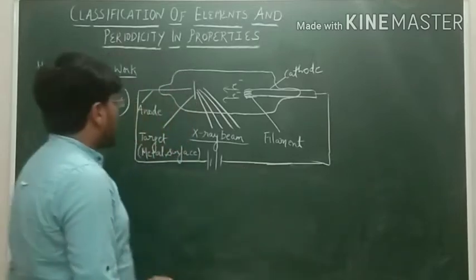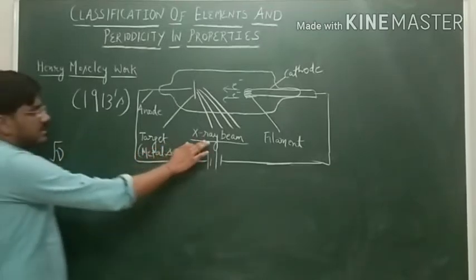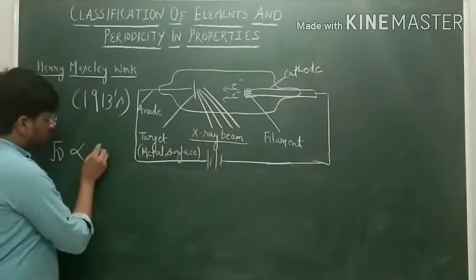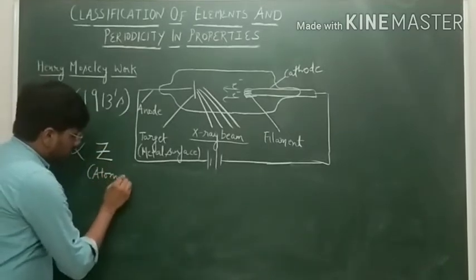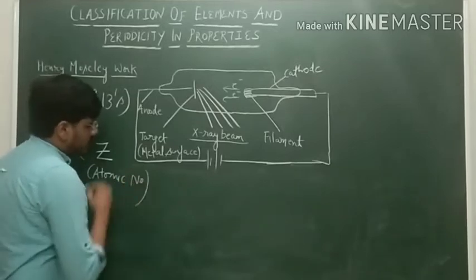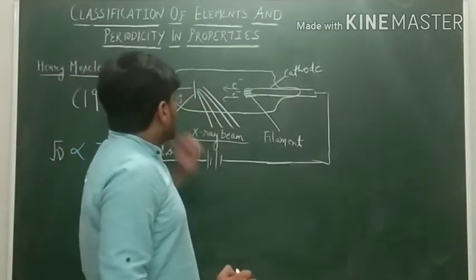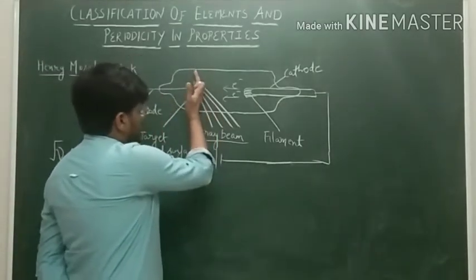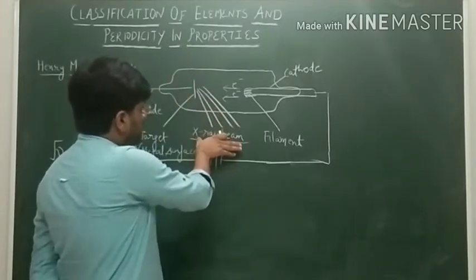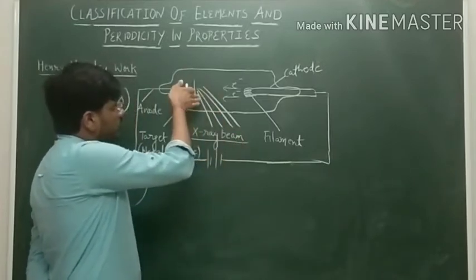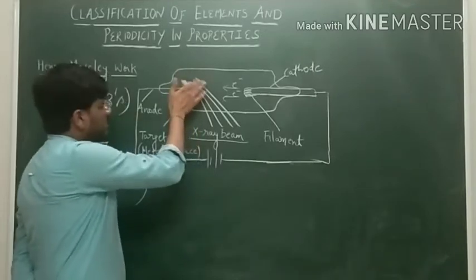And it is found that the square root of the frequency nu of this X-ray beam is directly proportional to the atomic number, that is Z. So we can say that atomic number is the more fundamental property. For example, if we take lithium or sodium metal, then the X-ray beam which is emitted from here is found to be related to the atomic number of the atom of that metal.